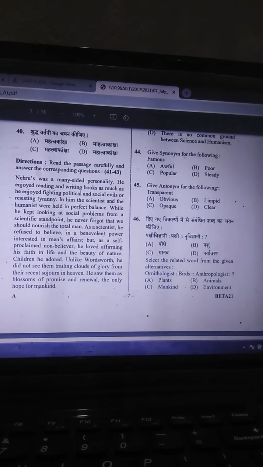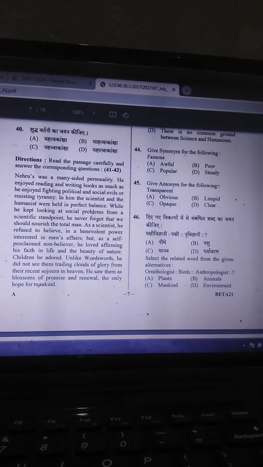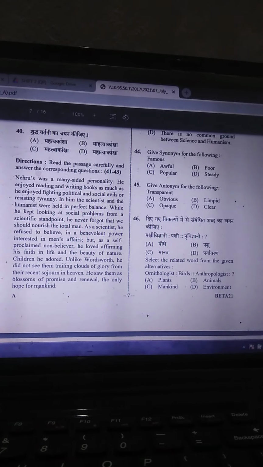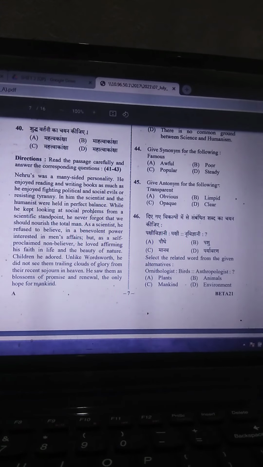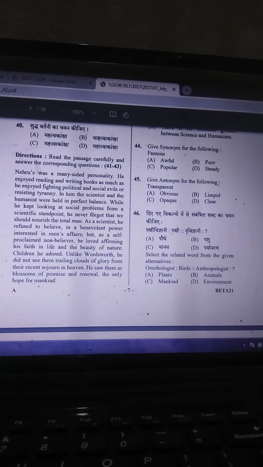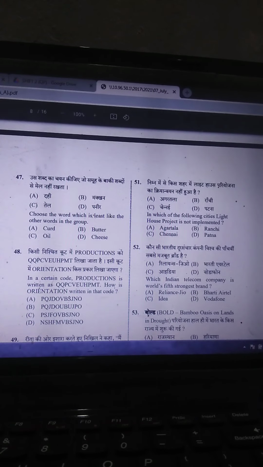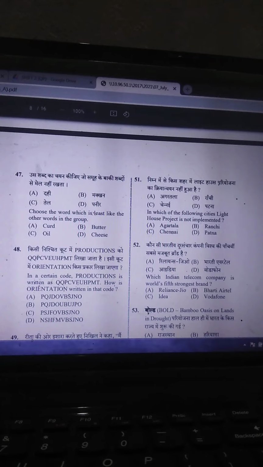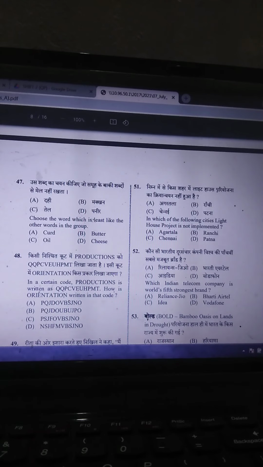Next question is select the related word from given alternatives. So ornithologist is a study of birds. So anthropologist is a study of human mankind. So answer C is correct. Choose the word which is least like the other words in the group. So curd, butter and cheese are made up of milk, but oil is totally different. So the correct answer is C.